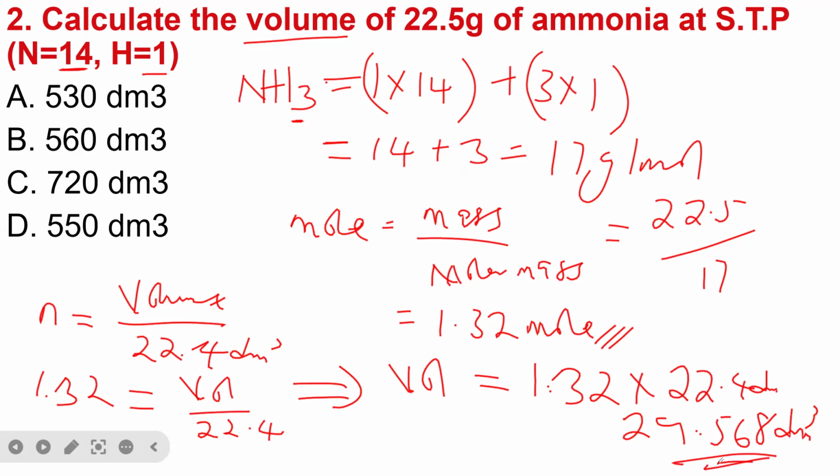So we have the molar mass of ammonia is 17, and the mass is 22.5. So we now set mass divided by molar mass. So we have 22.5 divided by 17, and that gives us 1.32. Then we multiply it with 22.4 dm cube.